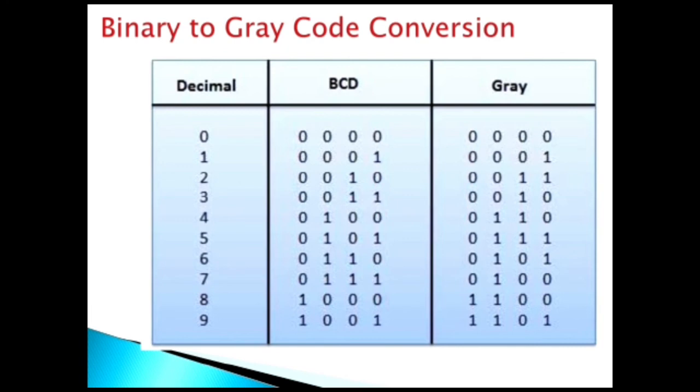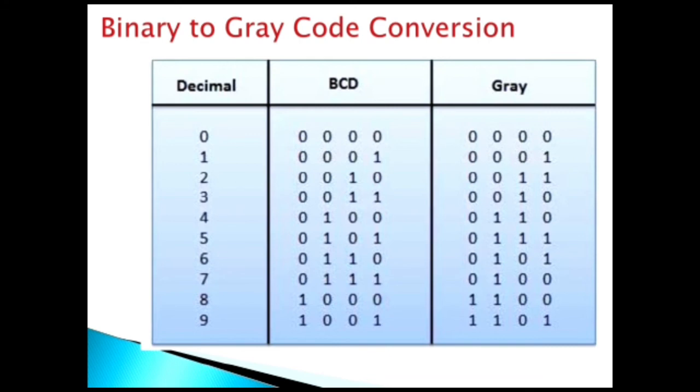But in the same case, 3 and 4, in gray code, we see that only one bit is changing, that is, 0010 is changing into 0110.